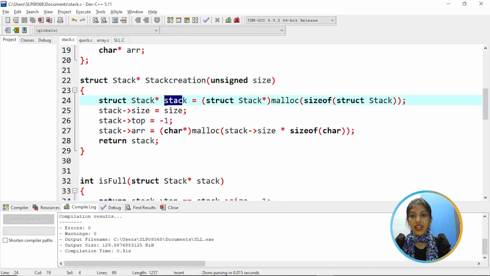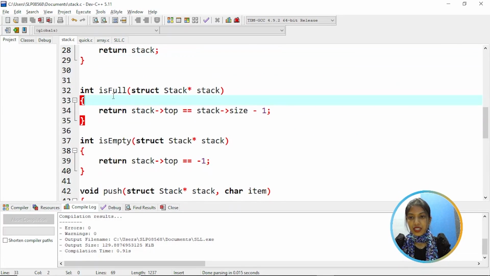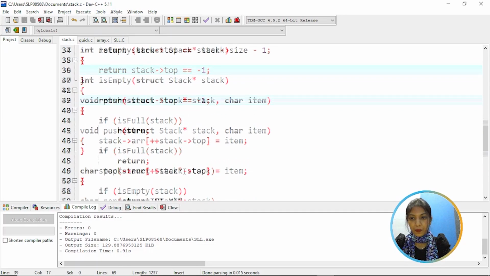So first we are allocating memory to a stack using the malloc function, and the size is assigned to stack of size, and initially stack of top is equal to -1, and then allocating memory to the stack of array. Then coming to the is full function, it checks whether the stack is full. So if full, return stack of top is equal to stack of size -1, and checking if the stack is empty, that is is empty, return stack of top is equal to -1.